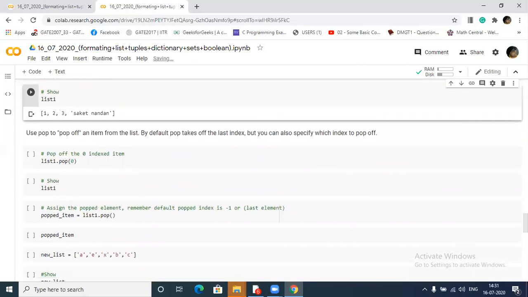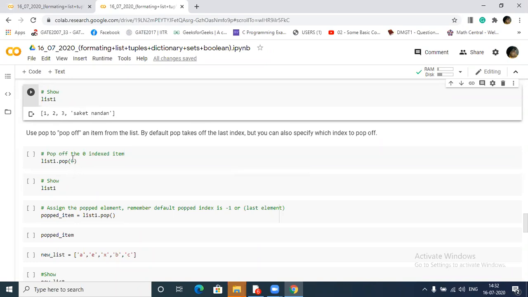Now what is pop? You might have heard this word in data structures, pop and push in stack and queue. What pop will do is delete an element from the position we pass here.